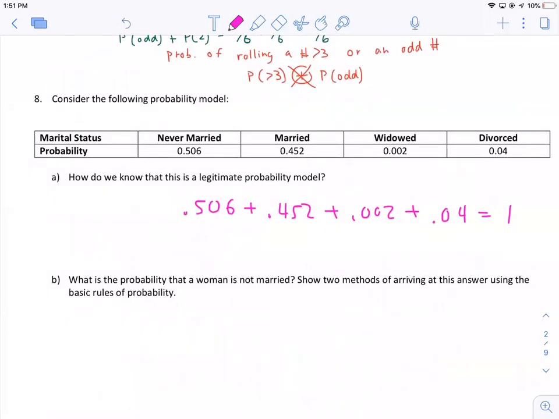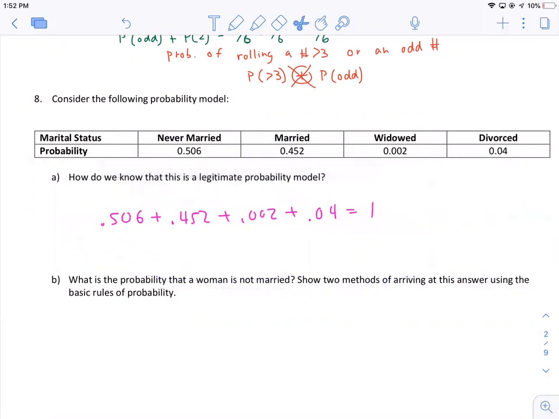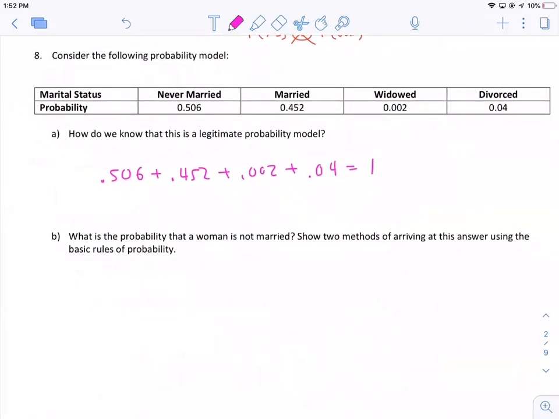So if these are all the different possible marital statuses, they should add up to 1, and I can't think of any other marital status you could have other than one of those 4, right? Maybe after you got divorced, you got remarried, and you want to make a separate category for that, but I don't know. So anyway, probability equals 1, so we know it's legitimate.